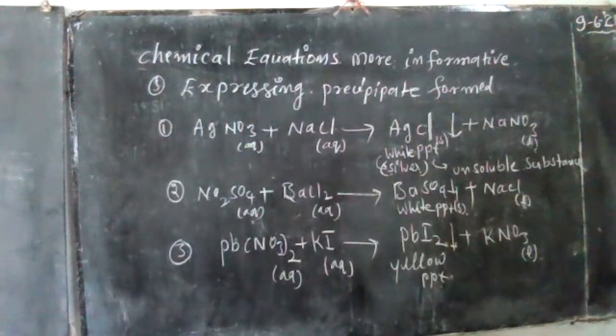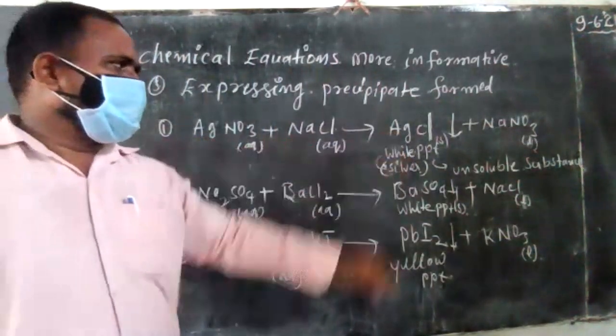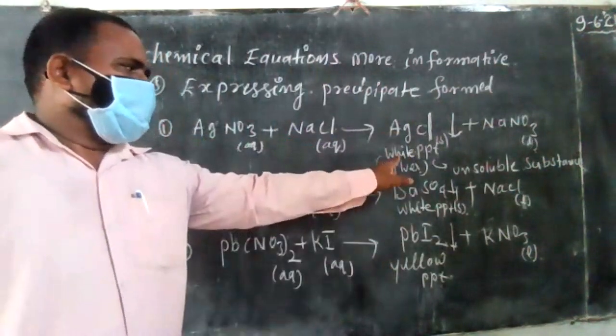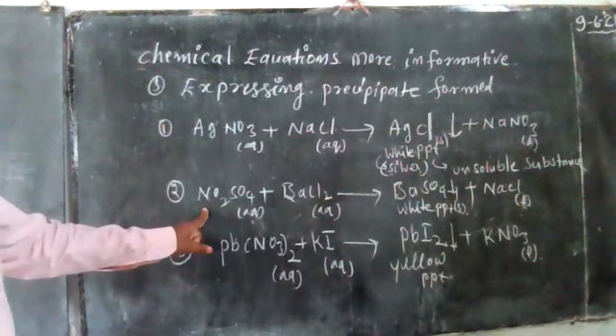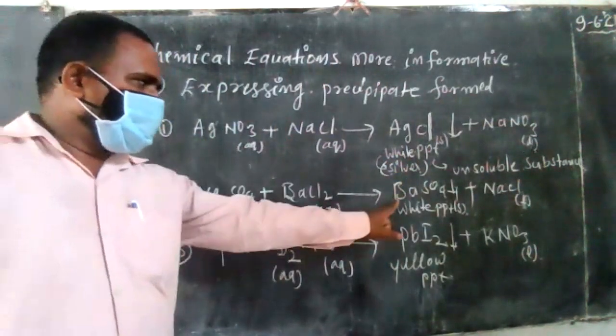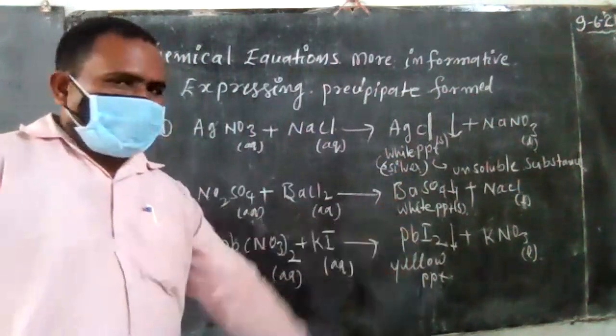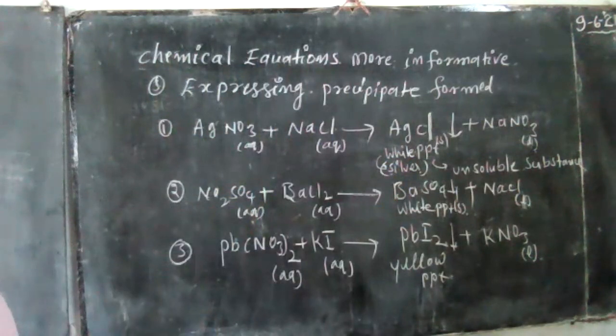So these three are the best examples of precipitate chemical reactions. Silver nitrate reacts with sodium chloride to form silver chloride, a white precipitate. Sodium sulfate aqueous solution reacts with barium chloride aqueous solution to form barium sulfate, a white PPT, and sodium chloride liquid.